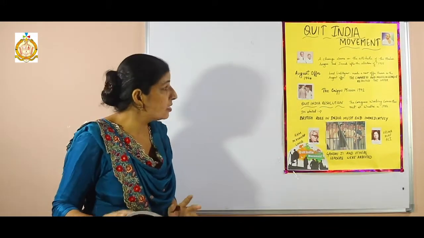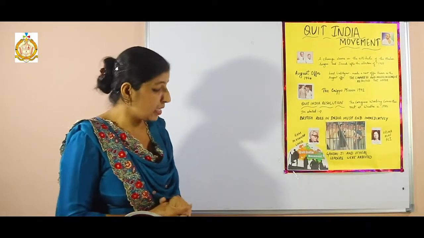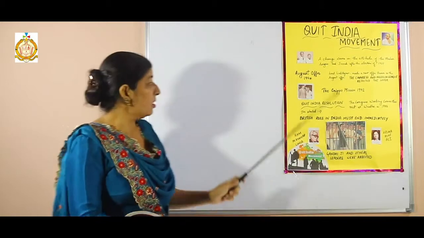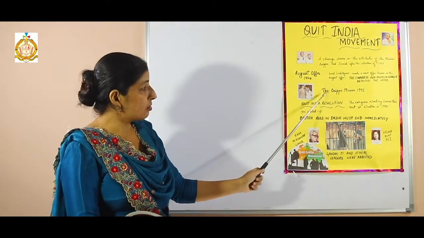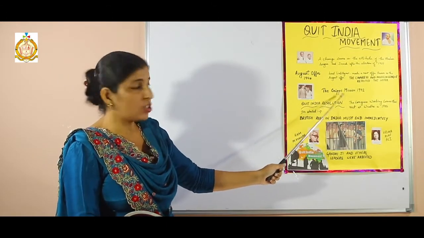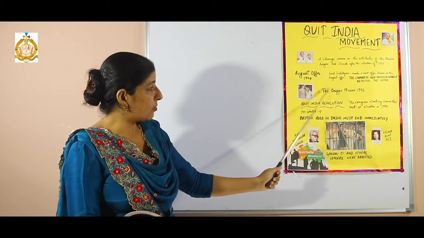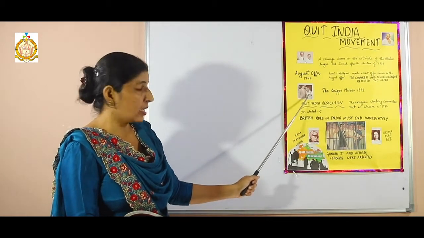Now next is the causes of the Quit India movement. Under the causes, the main cause is the Cripps Mission of 1942. In which year did Sir Stafford Cripps send a mission? The name of that mission is Cripps because of his name. So here is a picture of Cripps as well as Gandhiji.